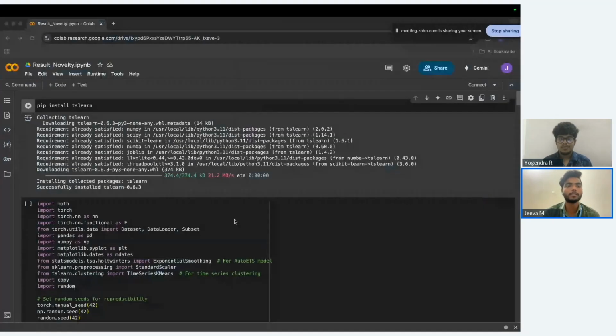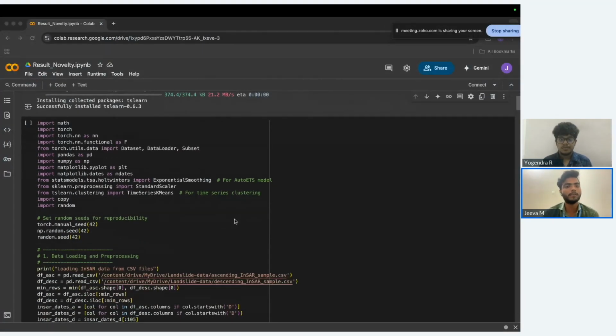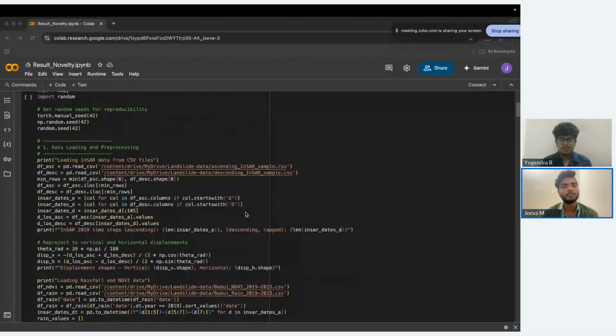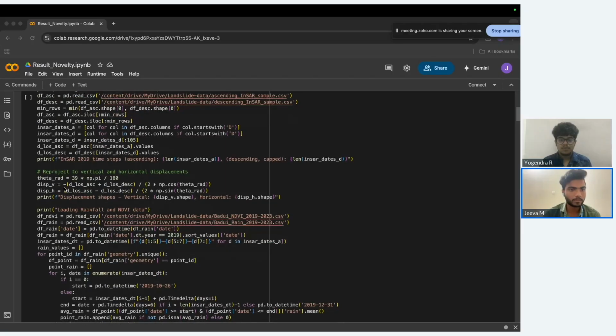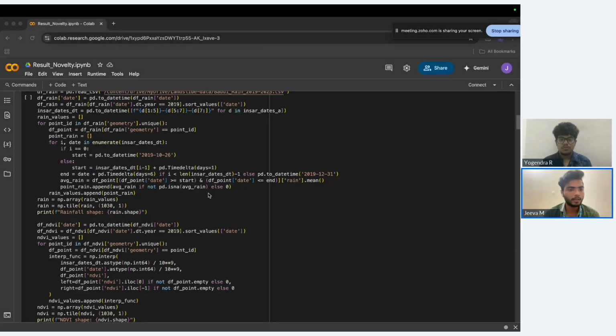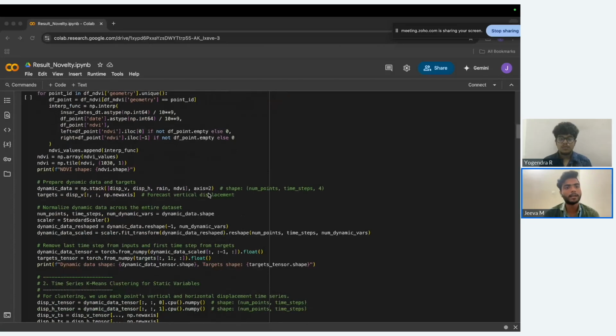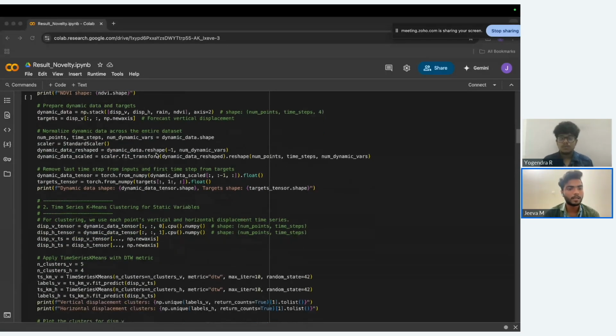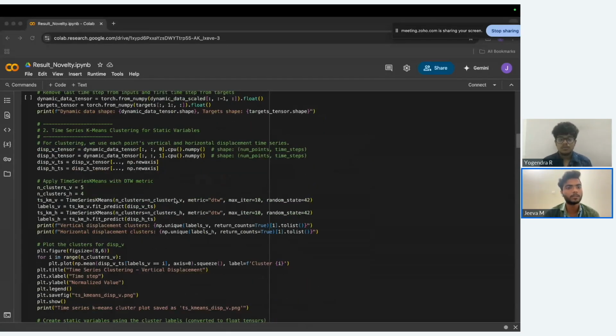We have done the implementation in Python. First, we load all the necessary Python libraries. In data processing, we have just read the two TIF files. Then we will do the reprojection of the dataset into the vertical and horizontal displacements. Then we will prepare the dynamic data and targets. Then normalize our data. Then we will apply the time series k-means clustering to the dataset.